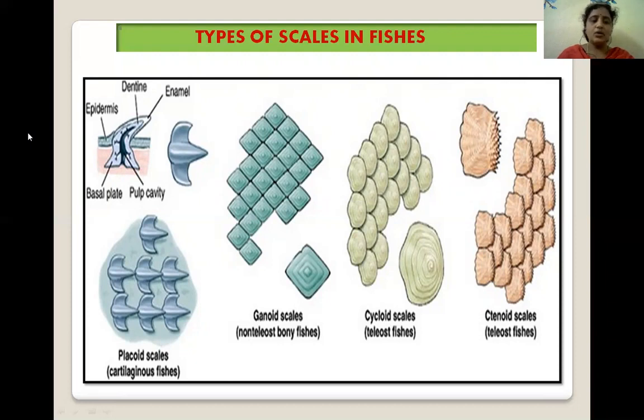Next, go to gonoid. These are purely dermal and formed of four layers. Outermost layer is gonoid, beneath which is a thin layer of cosmin. Third layer is the vascular layer, which might be absent in some fishes. Fourth layer is isopentadine layer. The examples include Lepidosteus and Polypterus, and Amia fish also has gonoid type of scales.